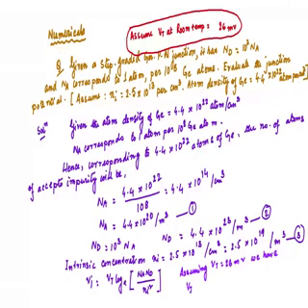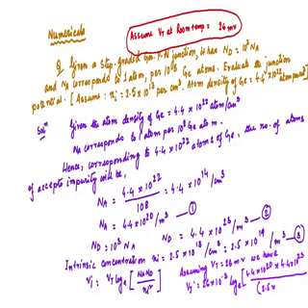Vj equals 26 into 10 to the power minus 3 log of 4.4 into 10 to the power 20 into 4.4 into 10 to the power 23 by 2.5 into 10 to the power 19 whole square.